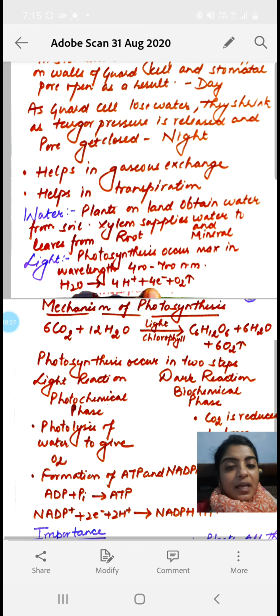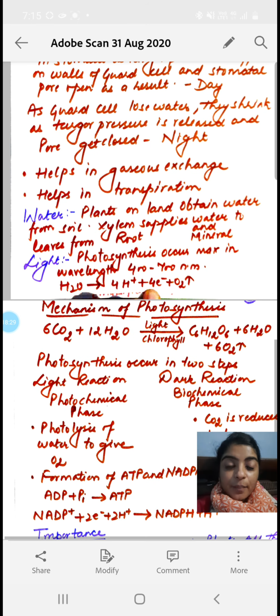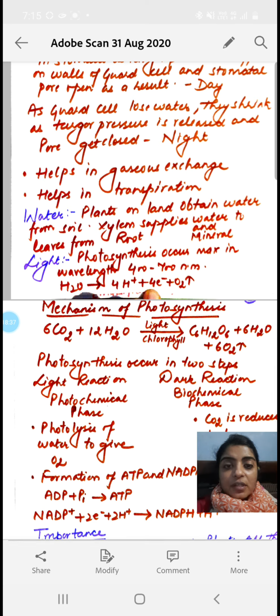Then comes the light. Light is another important factor on which photosynthesis depends. So it is one of the important raw materials. Photosynthesis occurs maximally in the wavelength of 400 to 700 nanometer. 1 nanometer is equal to 10 raised to power minus 9 meter. So this is the range of wavelength.